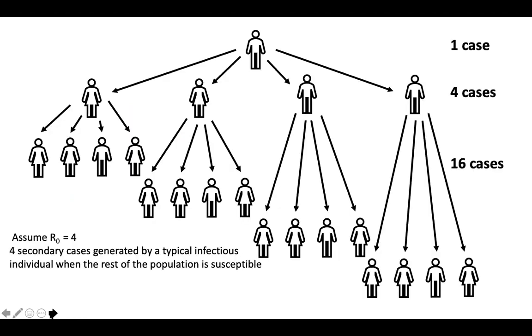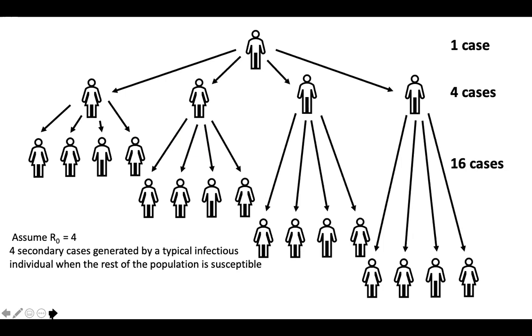Let's go through it. Let's assume that we have a person who enters a population with an infection, and let's assume that this R naught, this concept of R naught that we just described, is 4. That means this new person comes into the population and infects 4 cases.